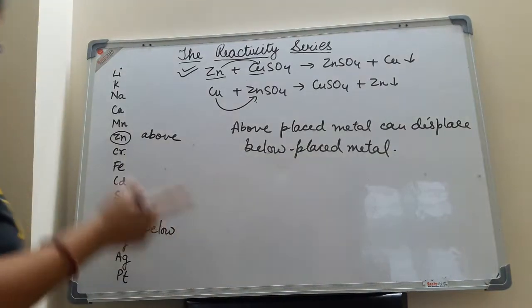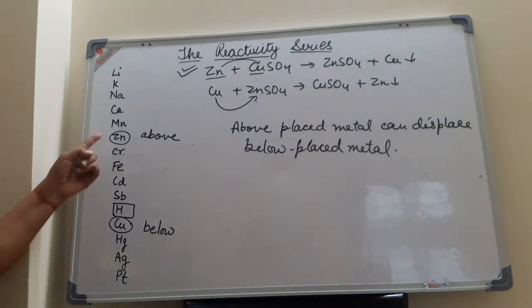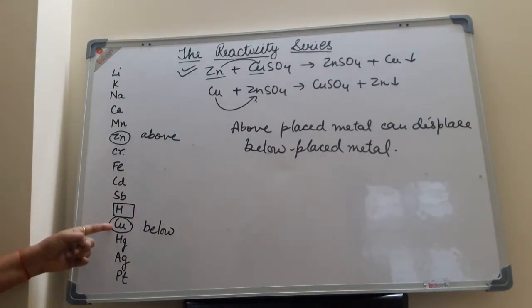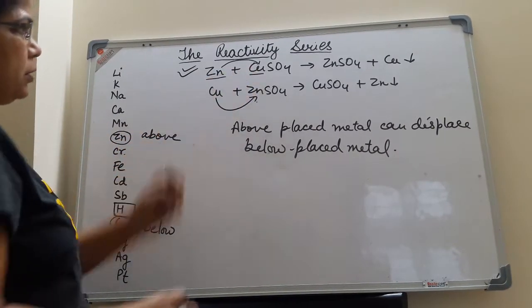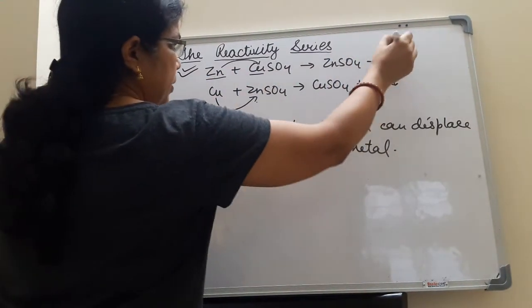Okay, but the opposite is not possible. So zinc is at the above position, copper is at the below position. So zinc is displacing copper, that is why copper is displaced.